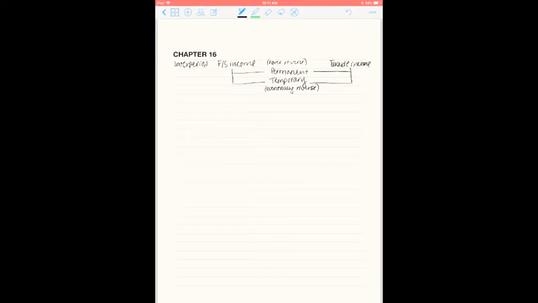So when we have these differences, they arise because of either future taxable amounts, which we're going to call FTA, or future deductible amounts. So this just refers to the way that we would treat these for tax purposes.